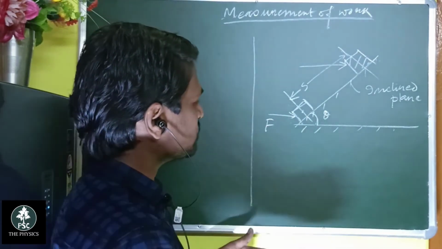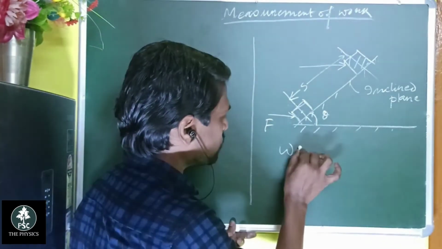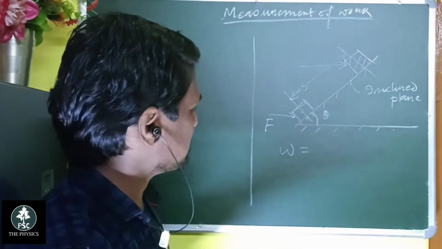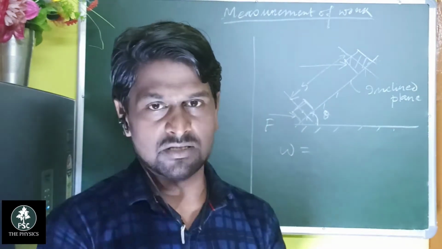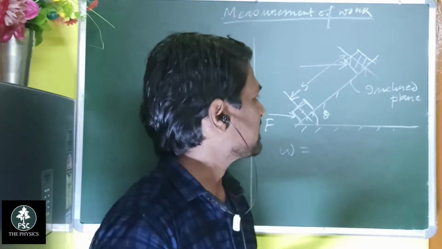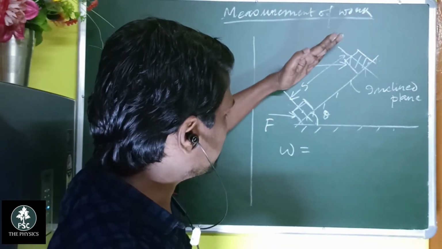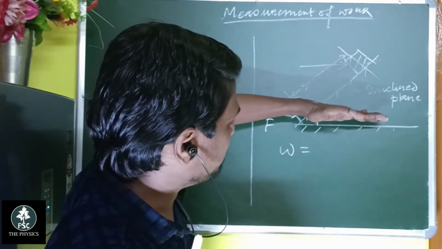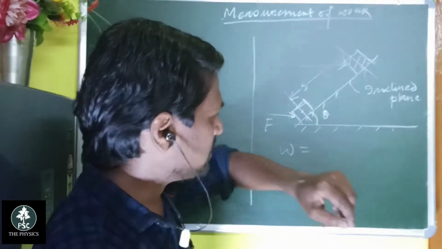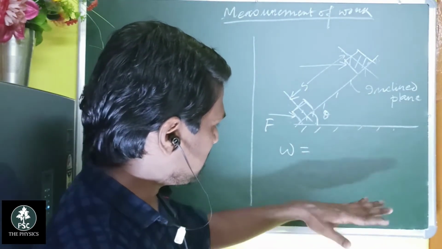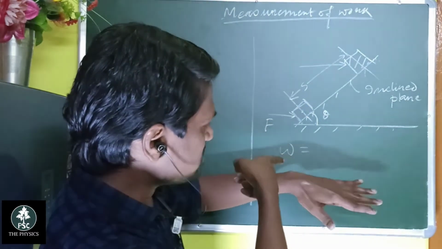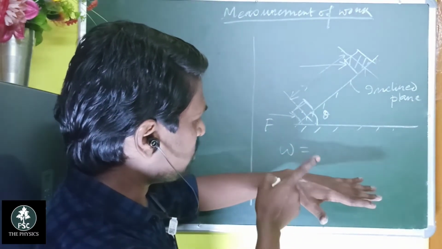So students, work done equal to force into displacement, but you have to take a component. What is the component? That is the projection of the displacement on that particular direction. What is projection? Suppose students, you can see that a shadow is shown here of this hand.